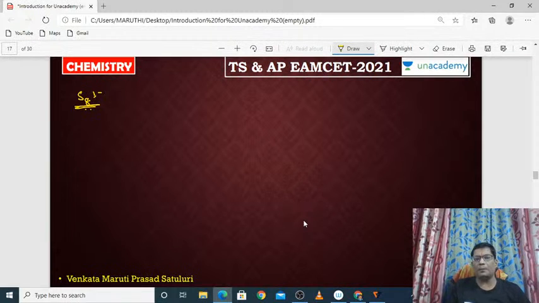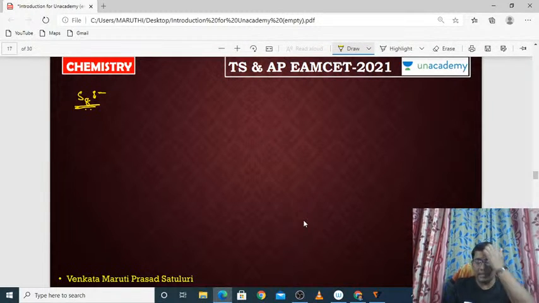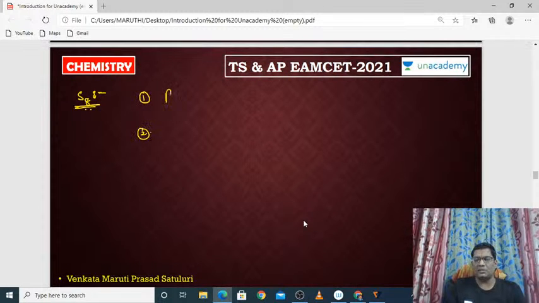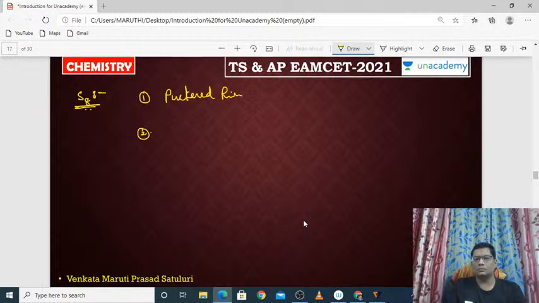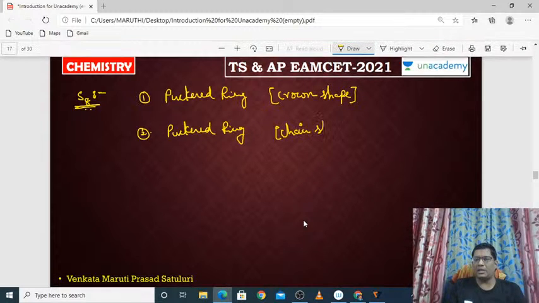So how does it produce S8? This S8 can be formed in either of two structures. One is called a puckered ring, or simply crown shape. The other is called chair shape.